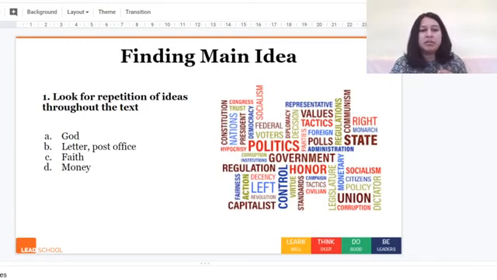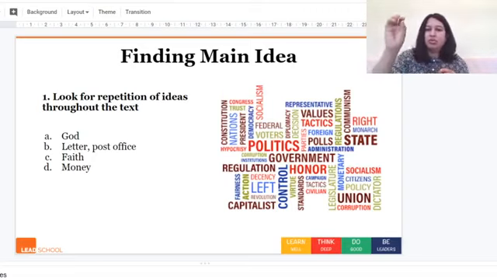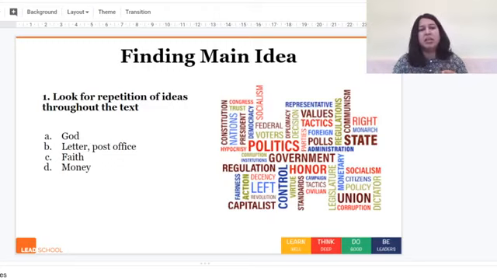Okay, so one idea that is around across the whole story is God, right? Title itself has A Letter to God, so in title also God is there. Then we start with God willing the rain will come, and then he writes a letter to God, and again God, God, God till the end. In the end again he writes a letter to God where he's asking him to send the rest of the money. So God is all across the story.